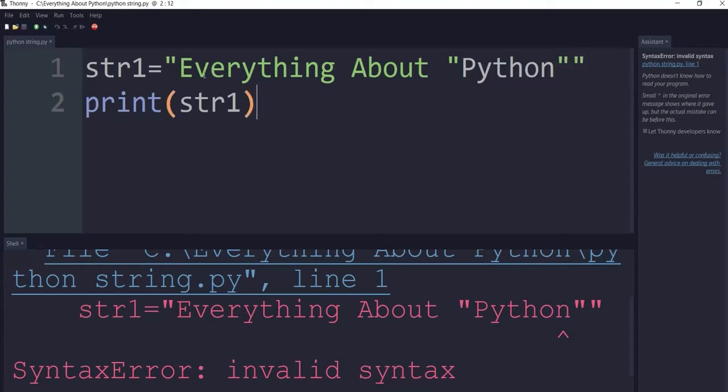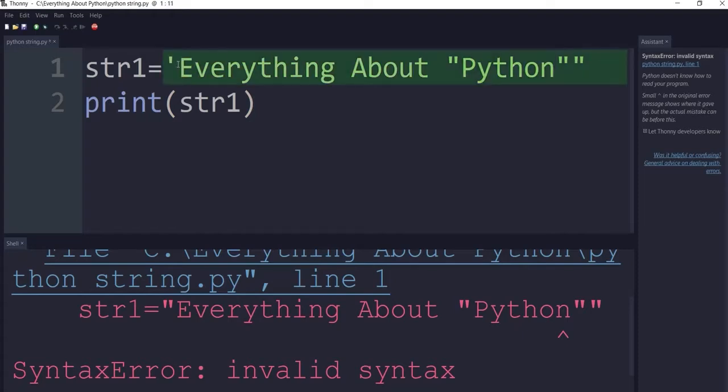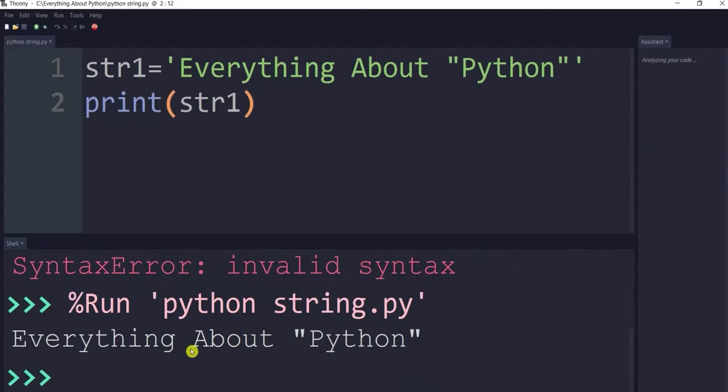So how to resolve this problem? We can use single quotes at the beginning or triple quotes and at the ending also. So it will become a string, starting and ending of the string with a single quote, and with the help of double quotes we can represent a specific character or word. So now it will not show any error. Now if we execute, it will show everything about Python, and Python is in double quotes separately.